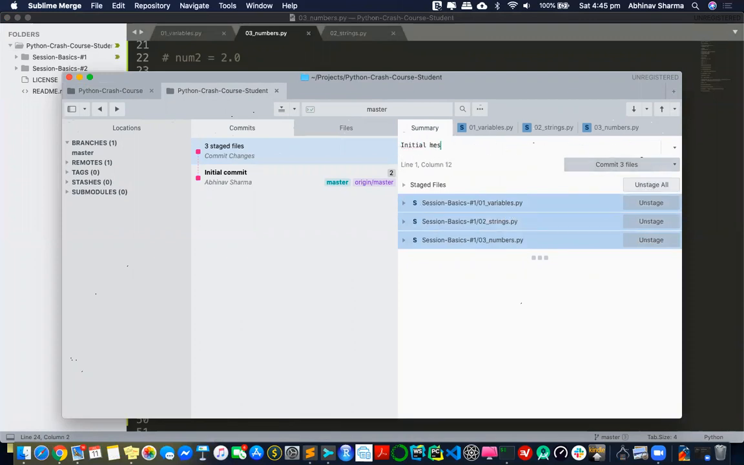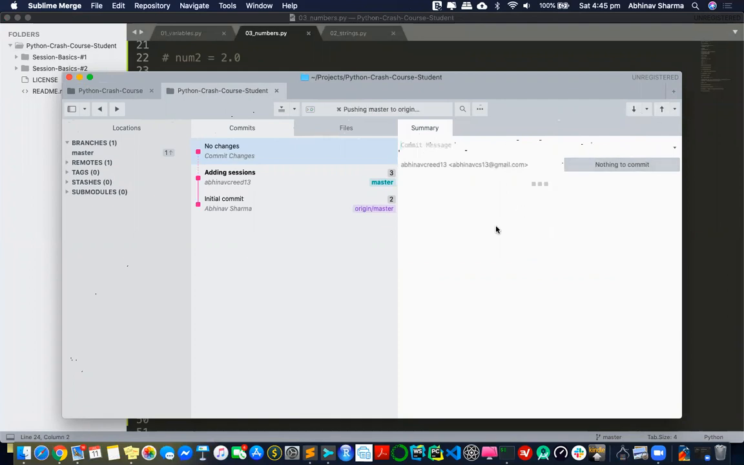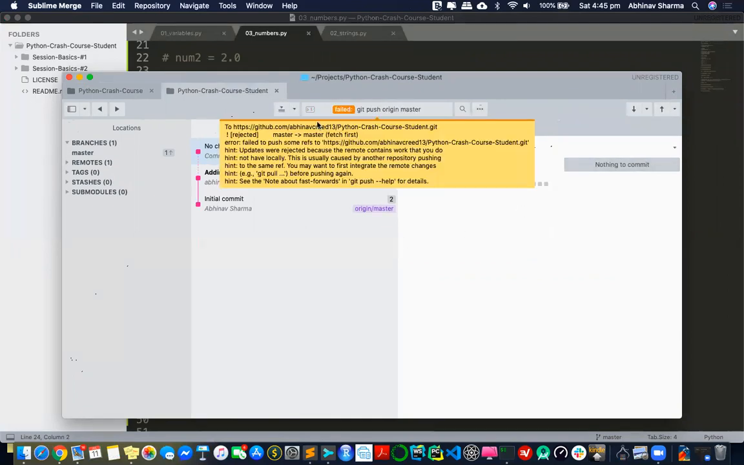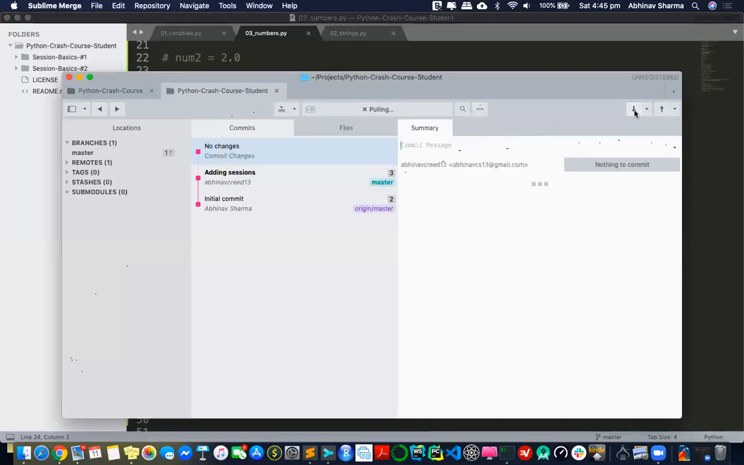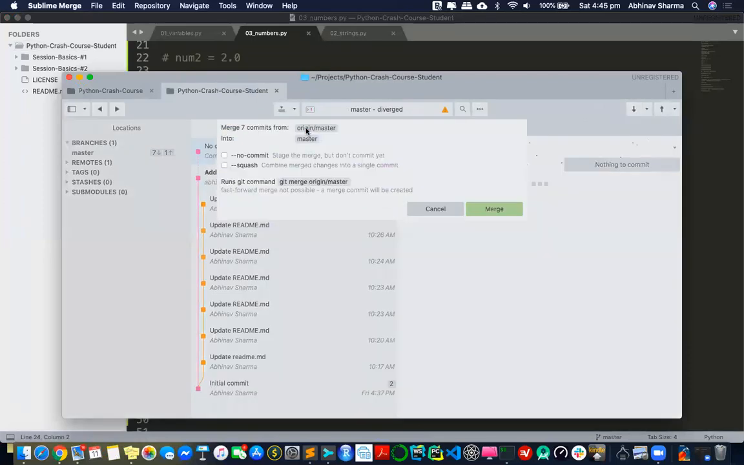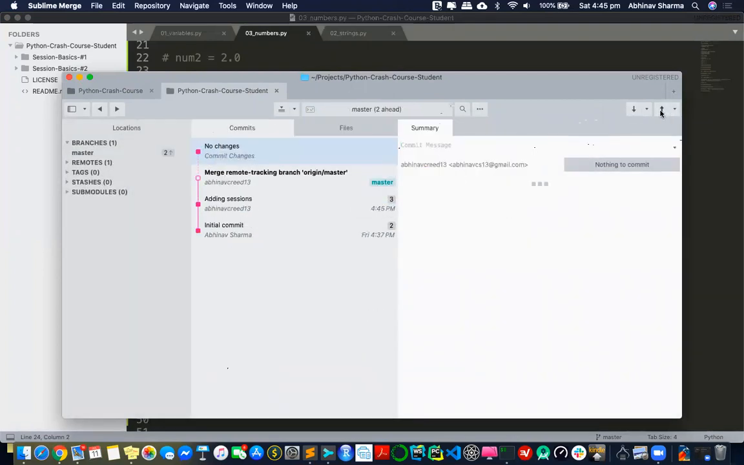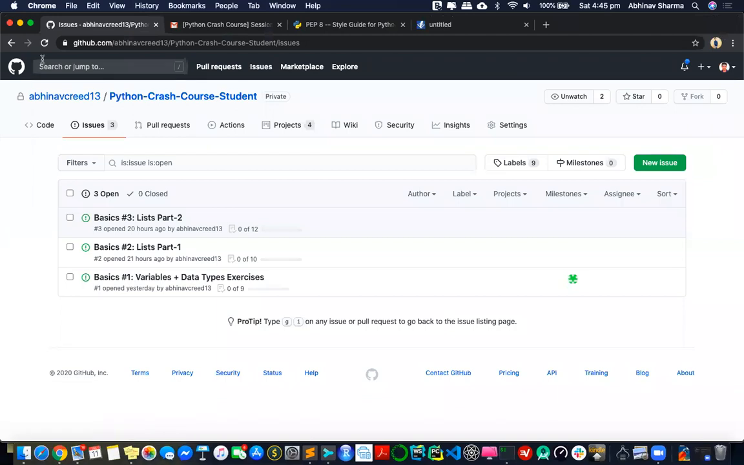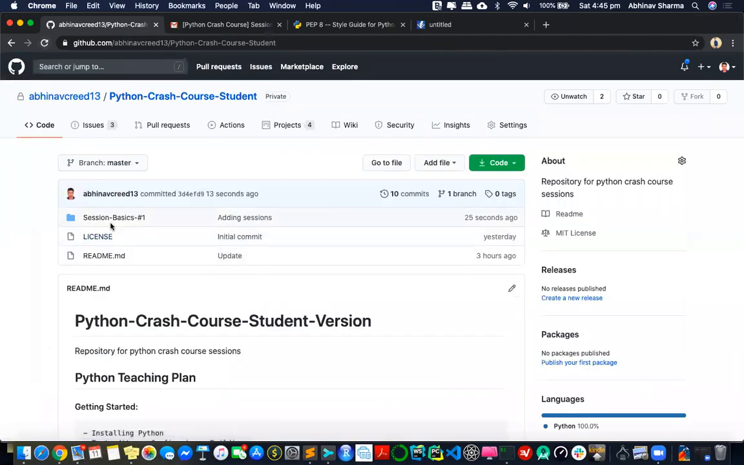This is how I put code inside my GitHub. Adding sessions, commit 3 files, push, pull, merge. You don't worry about this, okay? This is something that I am doing for myself, so that I'm able to keep pushing. So commit. Now if you go to your code, you should see this session basics 1, right? If you just try opening that. Okay, yeah, I saw that.